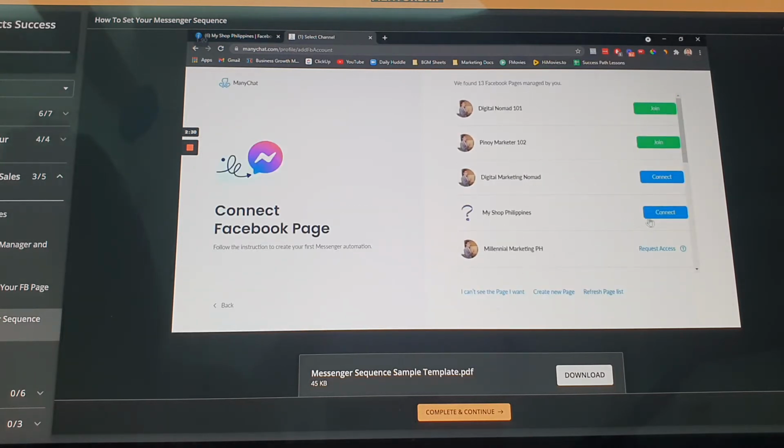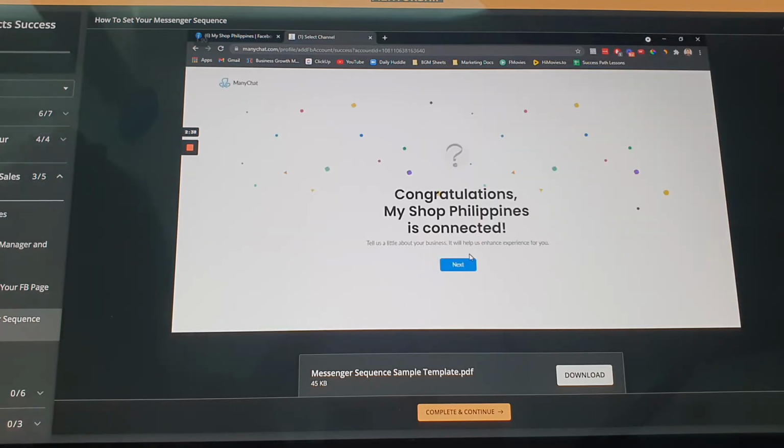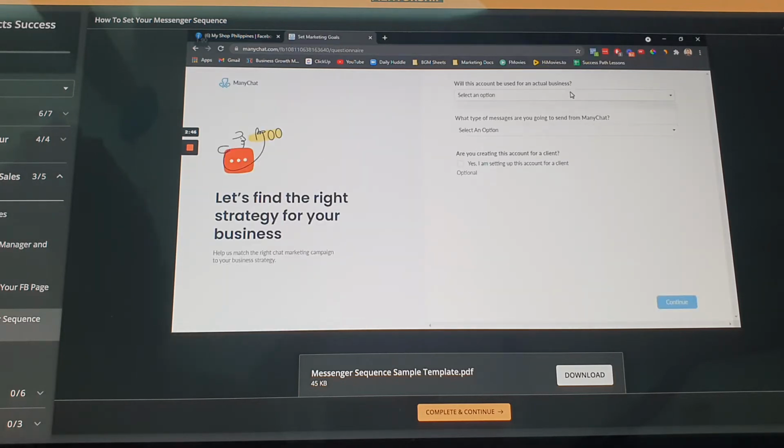And then, hanapin mo lang yung page na i-connect mo, which ang i-connect natin ngayon is ito, My Shop Philippines. Kasi yan yung ginawa natin na page. Now, doon, automatically, na-connect na siya. So, titingnan natin yan ngayon. This account will be used for actual business.